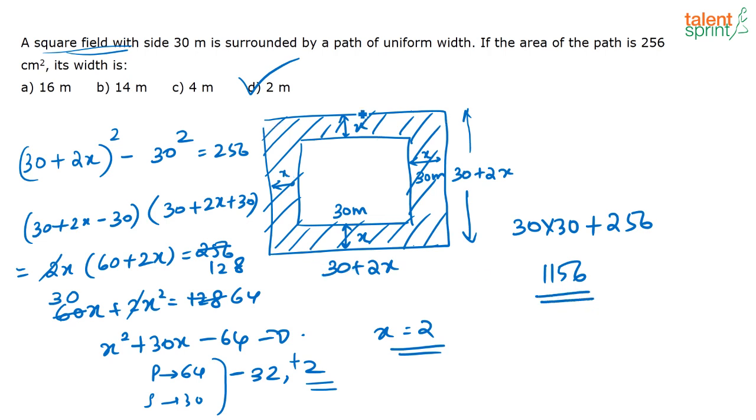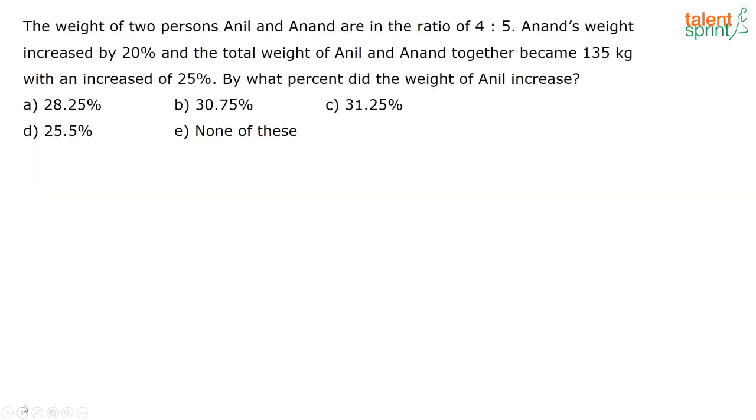Now, remember this is a square. So what will be one side? What is this 1156? It is nothing but the area of this big square. So what is the one side of the square? It is nothing but root of 1156, which you get as 34. So what does that mean? This length is now 34. So what has to be this value? It has to be 2. Okay, that's the easy way or the smart way to solve that. Next question.